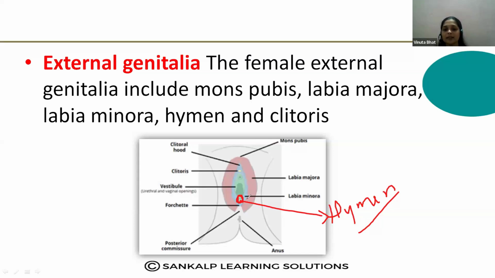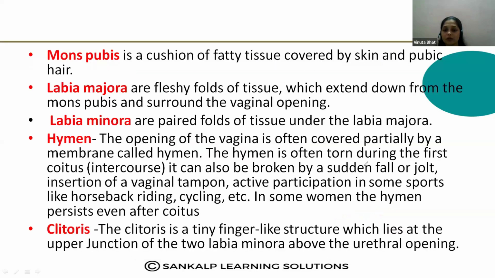Okay, this hymen is a layer that lies over the vaginal opening, and that is called a hymen. This hymen is often torn during the first coitus, during the first intercourse, or it may be broken by a sudden fall, insertion of a vaginal tampon, or active participation in sports like horseback riding or cycling. So any of these activities can cause the hymen to break.